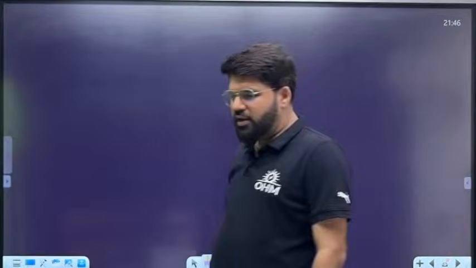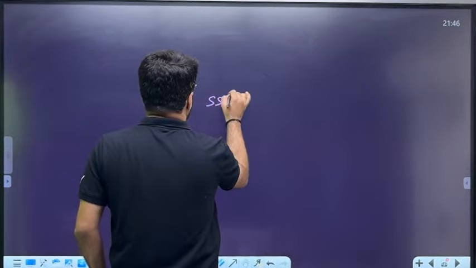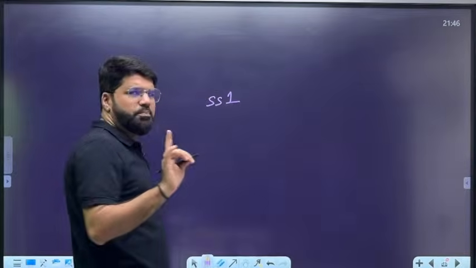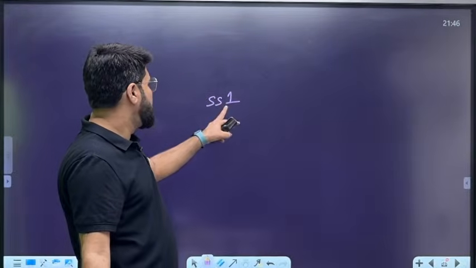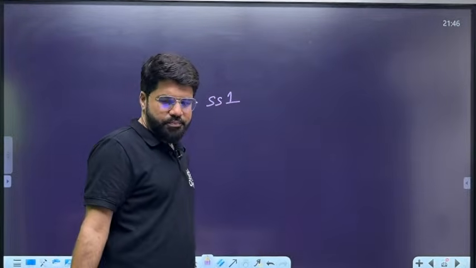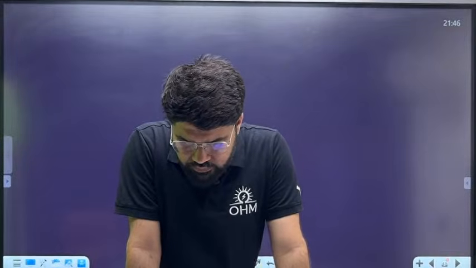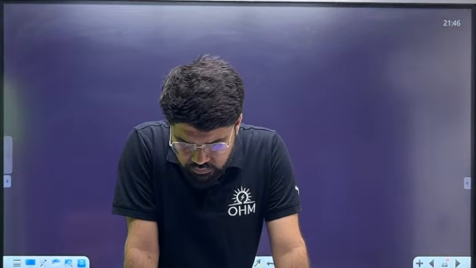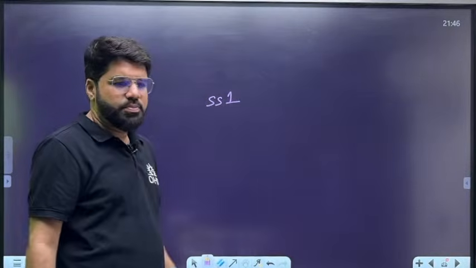The password will be SS small 1. Please note down this password.